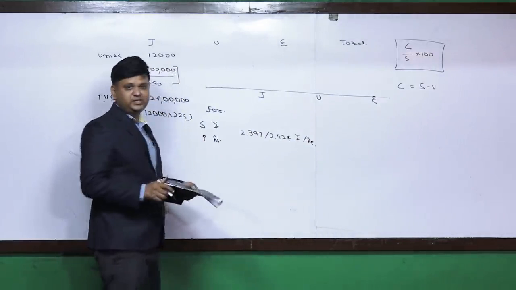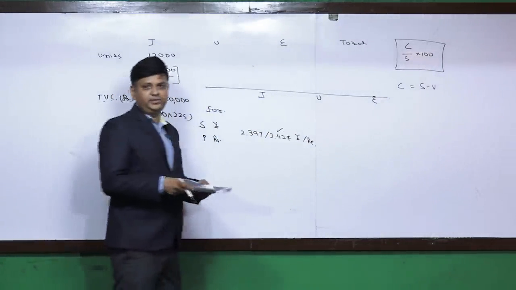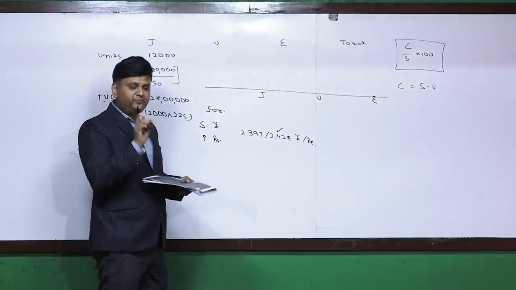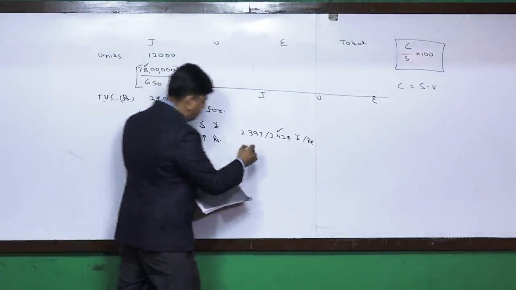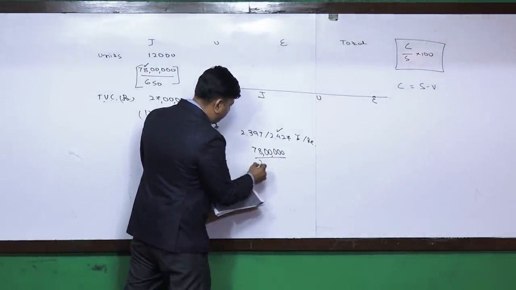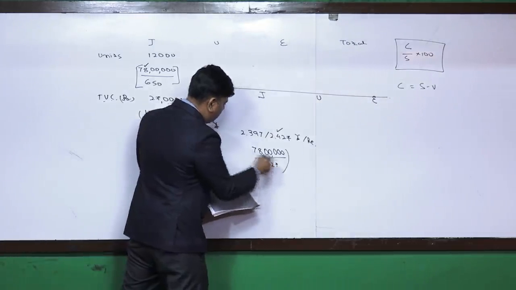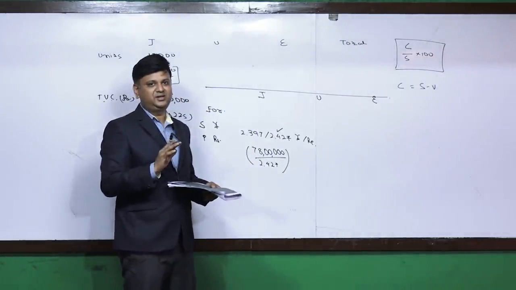Conversion of yen into rupees, so higher amount of yen is required to be given to buy a rupee. So जो भी फॉरेन करेंसी का कंसिडरेशन है, दैट इज यहाँ पे कितना है? 78 लाख yen. So 78 lakhs divided by 2.427, हमारे पास क्या आ जाएगा? रुपीस टर्म का सेल्स वैल्यू आ जाएगा.